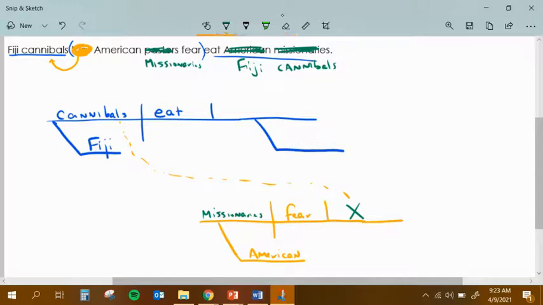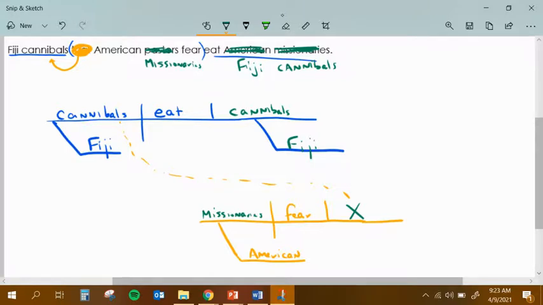And let's add in cannibals, and say they're from Fiji again. So now we have Fiji cannibals that American missionaries fear eat other Fiji cannibals. So I guess if you're an American missionary, you're kind of afraid of the Fiji cannibals, but they're also eating each other. And so I guess maybe you shouldn't fear them, but who knows? They could certainly turn on you. All right. Let's continue then.